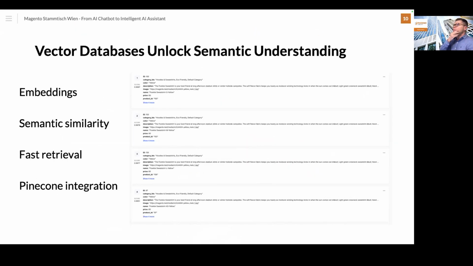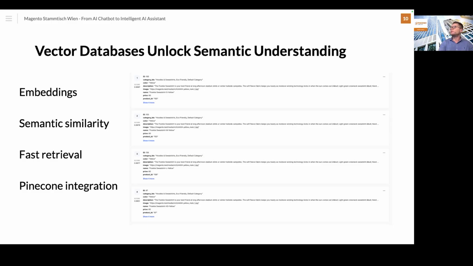And I would like to also talk about the vector database, because we are using it for storing, in this case, the catalog product information. I'm using the Pinecone vector database here, and I synchronized, for example, all the sample data from the Magento Luma theme into Pinecone.